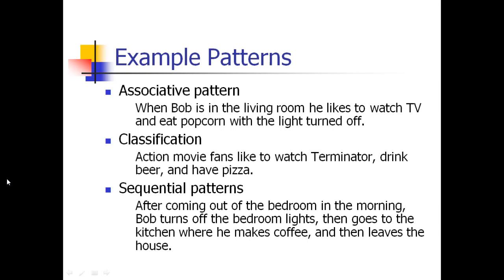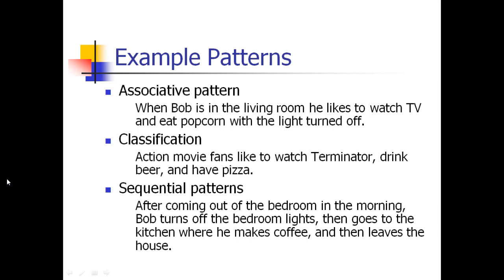The next one is called classification. What is the example? Please see this one. Action movie fans like to watch Terminator. They drink beer and have pizza. These are the three things given. In these three things, the persons may or may not eat pizza, or they may or may not drink. But this is a classification. In classification, all the things are not compulsory. These types of things are called classification.